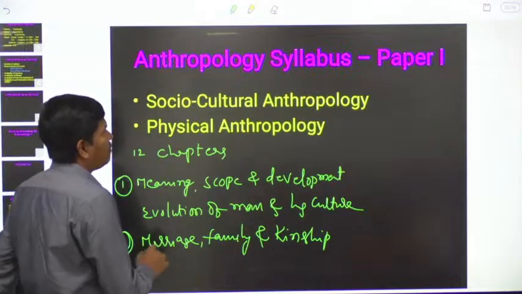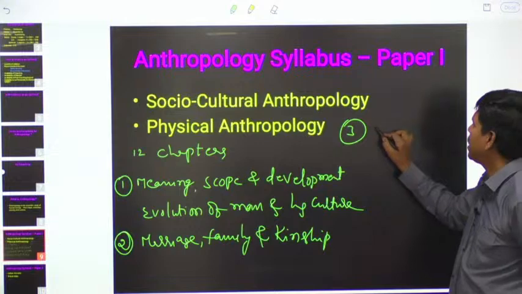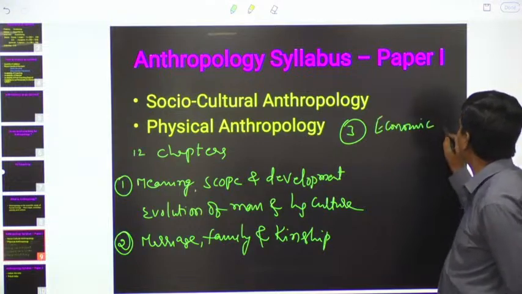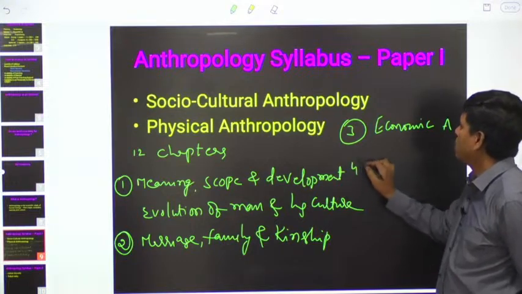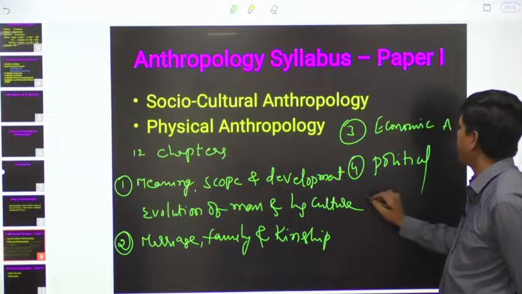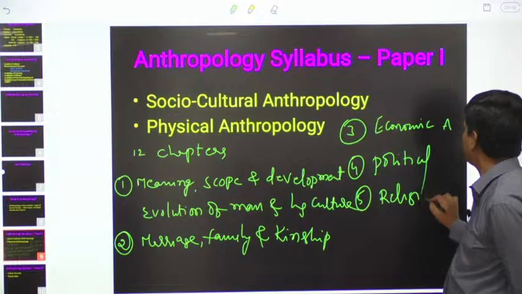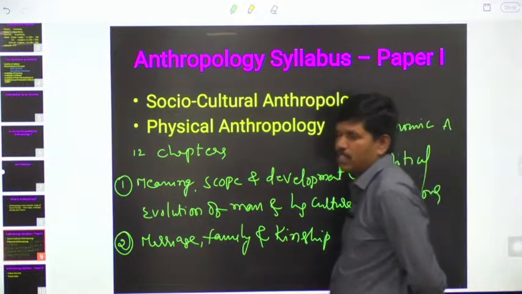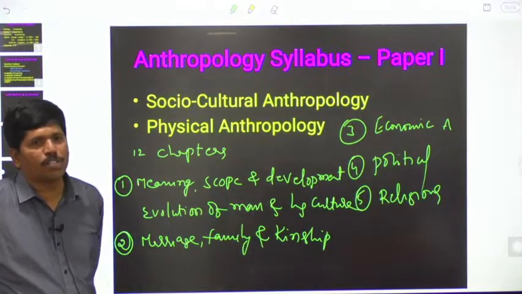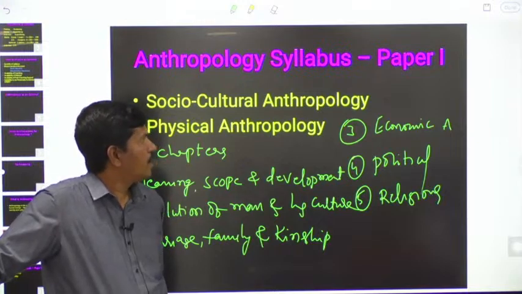After that, we'll study economic anthropology, political anthropology, and religious anthropology. The third chapter deals with economic anthropology. The fourth chapter deals with political anthropology. The fifth chapter deals with religious anthropology.